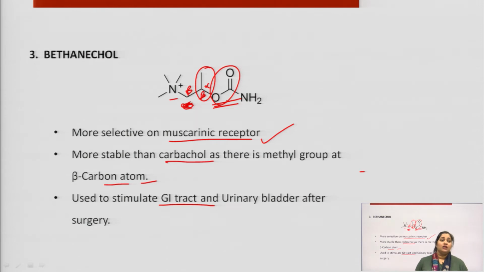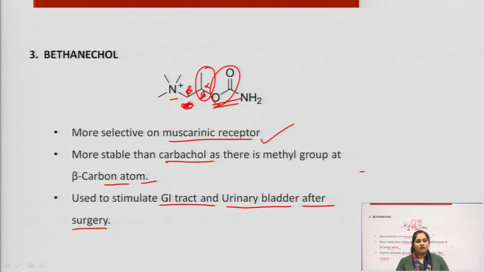If it is stimulating the GI tract, it means it will increase the secretion of the GI tract, it will increase the peristalsis movement after surgery, because during the surgery we do not need any extra secretions. So, before the surgery, generally anticholinergic drugs are given to decrease the secretions or the action of the urinary bladder, like atropine, one of the anticholinergic drugs.